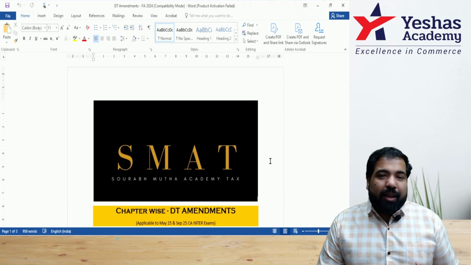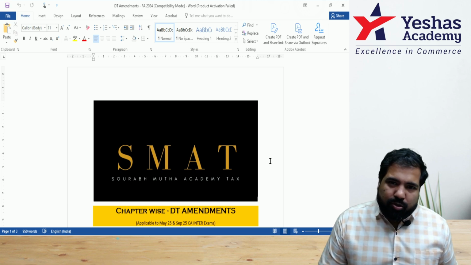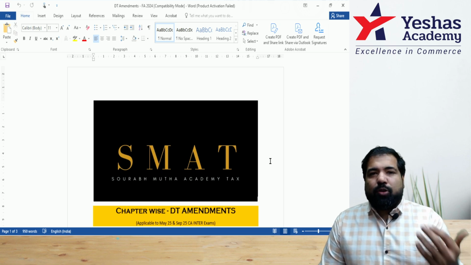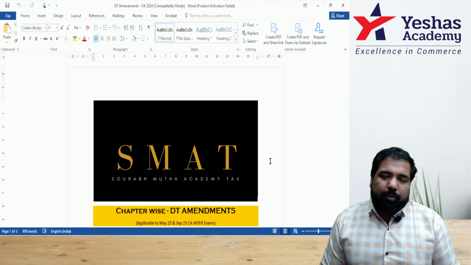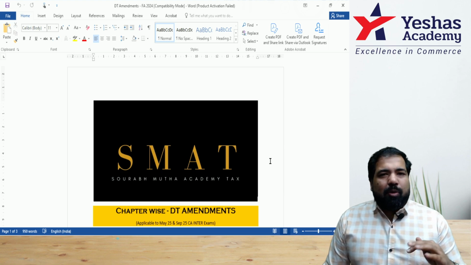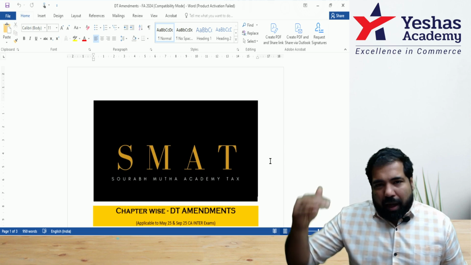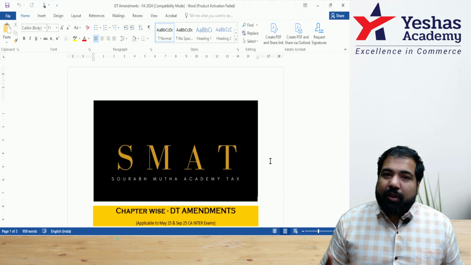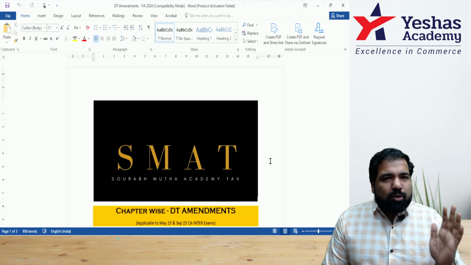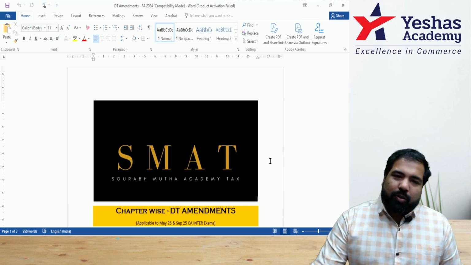So has there been some changes? Yes, of course. Every Finance Act or every budget, there have been some changes. The Finance Act that was applicable to your exam was the Finance Act 2023. Now it's the Finance Act 2024. Guys, think like the government. The government wants a little more tax, so they've increased some rates. The government wants to give some benefits to the people at the bottom, so they've reduced some rates or increased some exemptions. And the government wants to push people to go to the new scheme, so they've done some changes around that. So we'll talk about that.